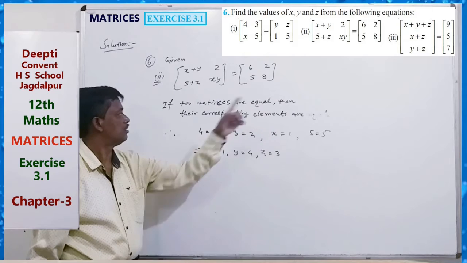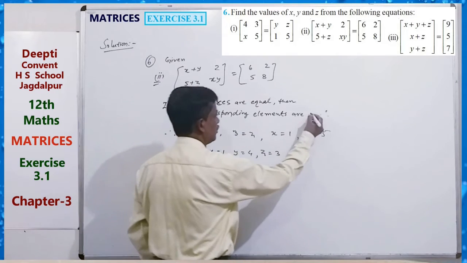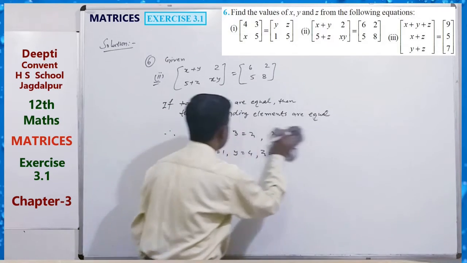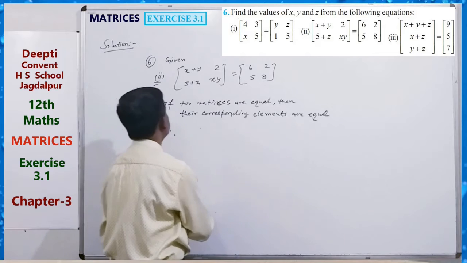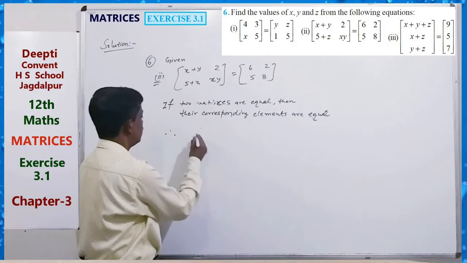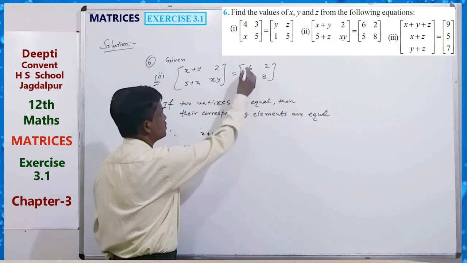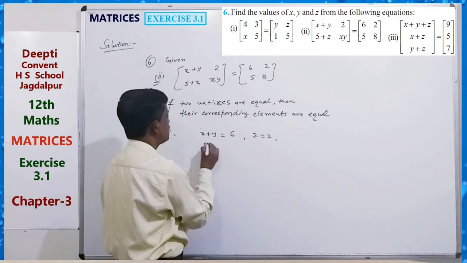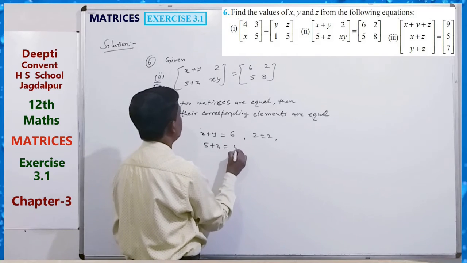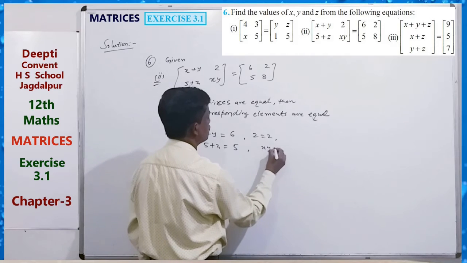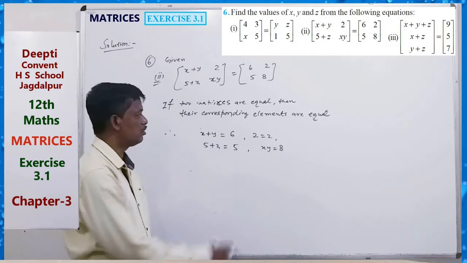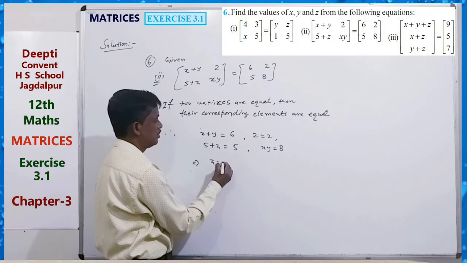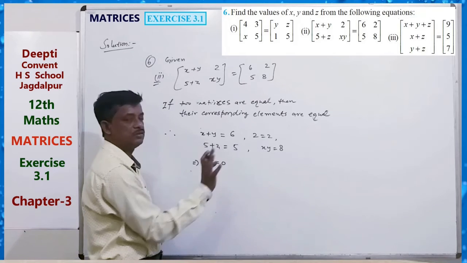Also, if two matrices are equal, then their corresponding elements are equal. Just write that. We have to find the value of x, y, z. Here, x plus y equals 6, 2 equals 2. Okay. And 5 plus z equals 5, and xy equals 8. So 5 plus z equals 5 implies z equals 0. The 5 cancels, z equals 0.